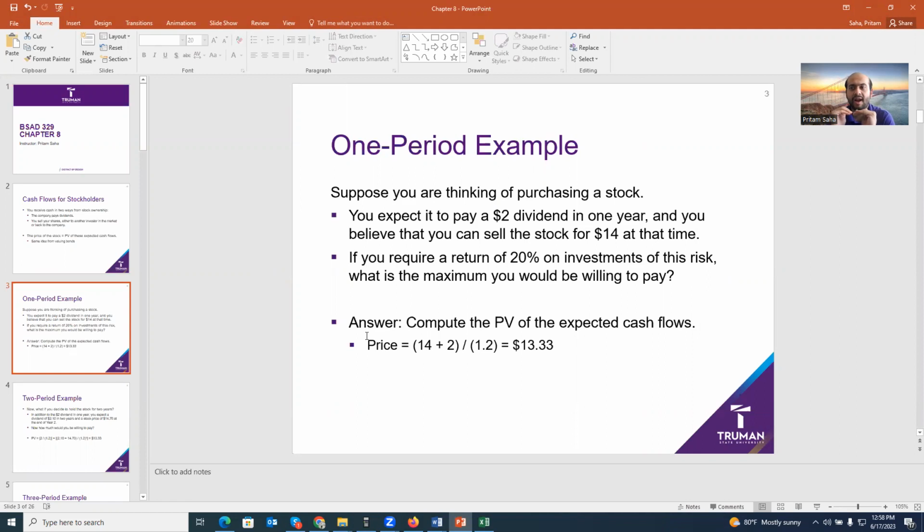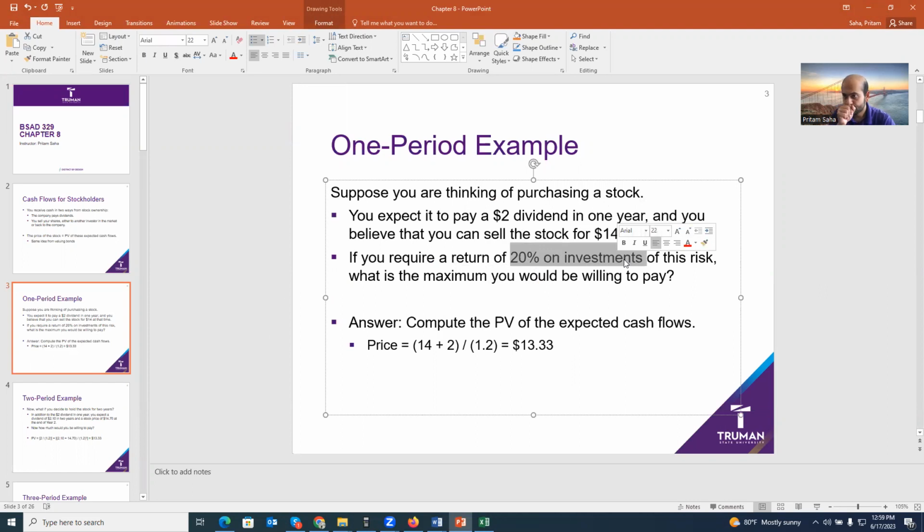how long, as an owner, I want to hold these instruments. I want to hold these instruments forever. That's not the formula we have used. I want to hold this instrument for 1 year, 2 years, 5 years. So right now, this example is trying to tell you, if you want to invest in one stock for 1 year, given this information, what should be the value today? So a $2 dividend in 1 year, and then $40 is the selling price, 20% return for a similar risk class. How much should the value be, right?